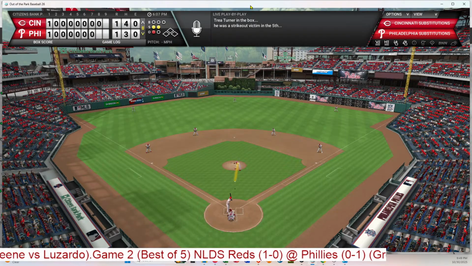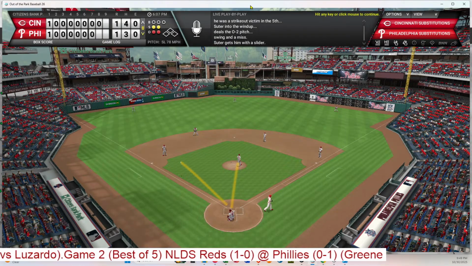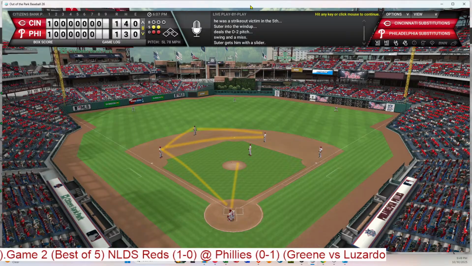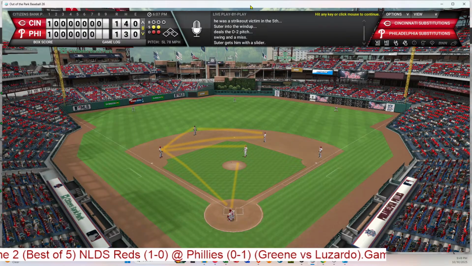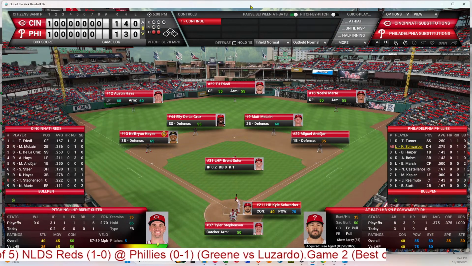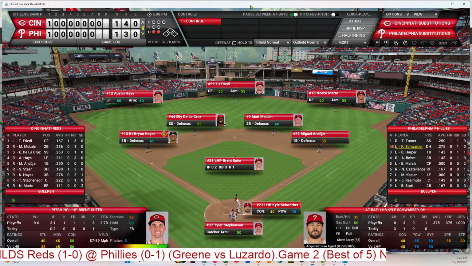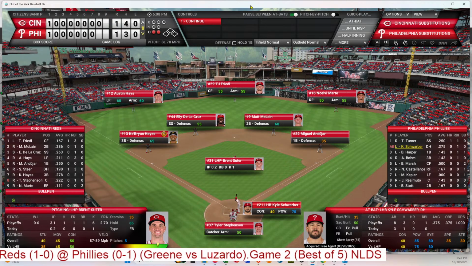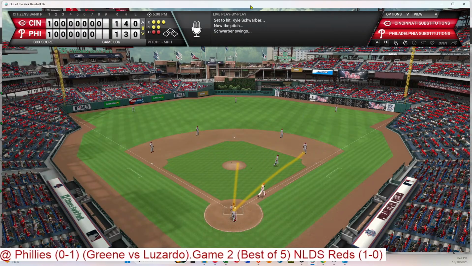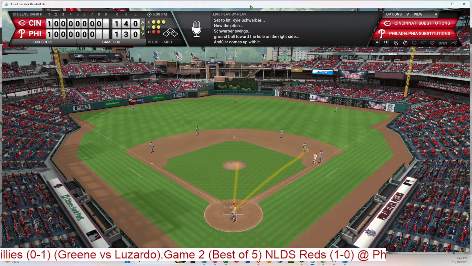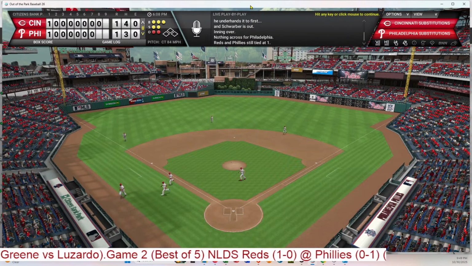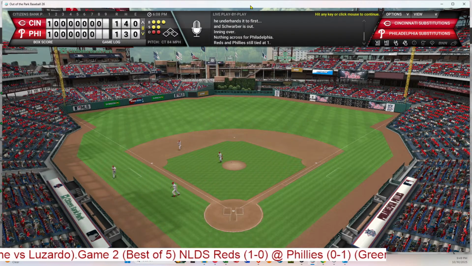0-2 pitch from Suter. And a strikeout. That's two. A slider. And Schwarber. This is the reason Suter came in, to face Schwarber and Harper. And we'll see how Schwarber does. He did hit left-handers pretty well during the season, so we'll see if it backfires for the Reds. Full count. Does Schwarber do something? Grounds to first. Andujar flips it to Suter, and that's the third out. 1, 2, 3 for the Phillies here in the bottom of the 8th, and we head to the 9th inning of a 1-1 ball game.